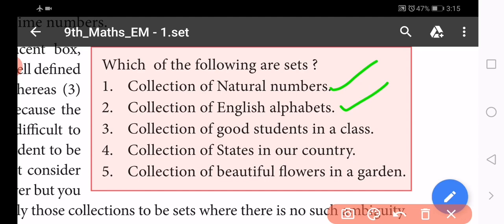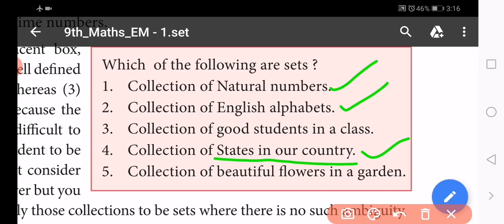And the fourth one, the collection of states in our country. So we write them one by one. How many states are in our country? It is well defined. We can definitely tell whether Australia is one of the states in our country or not. So you can well define it.